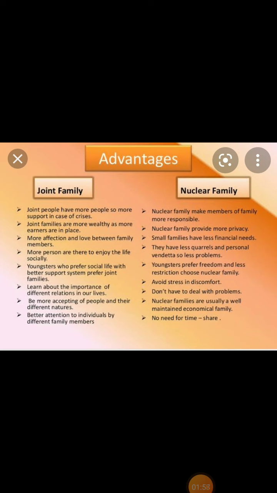In simple words, we can adjust in both situations, joint family or nuclear family, depending upon the facilities we have, isn't it? But in this video let me discuss the disadvantages of nuclear family and joint family.